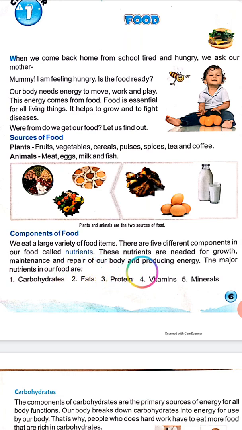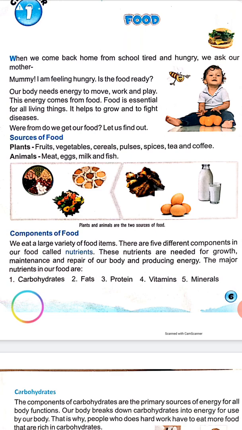These nutrients are needed for growth, maintenance and repair of our body and for producing energy. We eat a large variety of food items, and in those food items there are five different components called nutrients. Which nutrients are in our food?